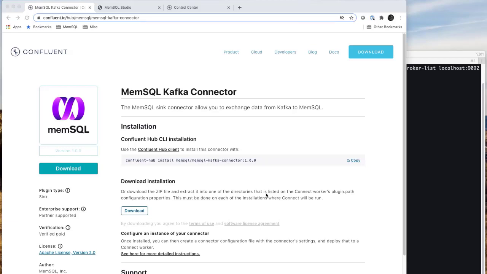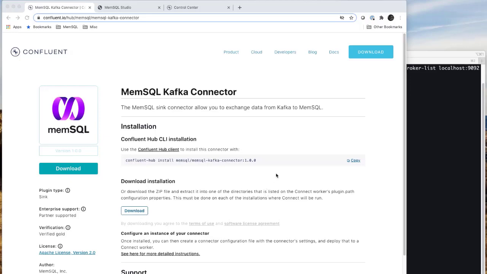confluent.io/hub and search the Confluent hub for MemSQL. You'll be presented with the screen in front of you. You'll note there are two installation paths for the MemSQL Kafka connector. You can download the installation zip file and extract it into one of the directories that are listed on the Connect Workers plugin path configuration properties.